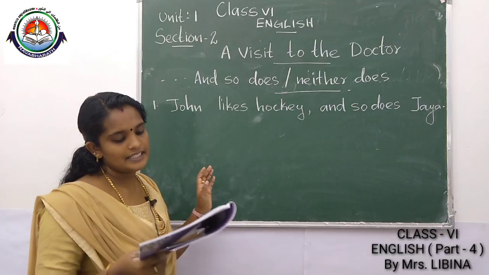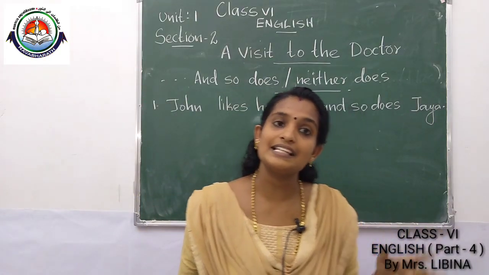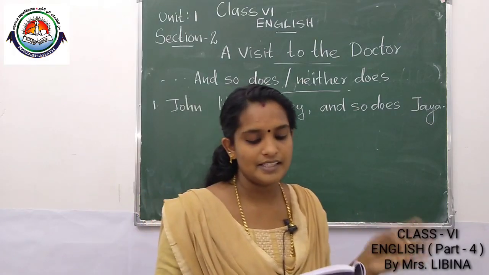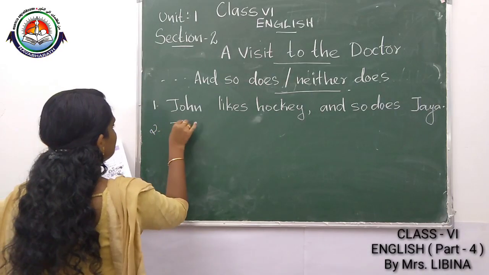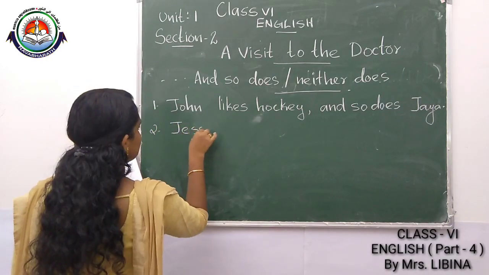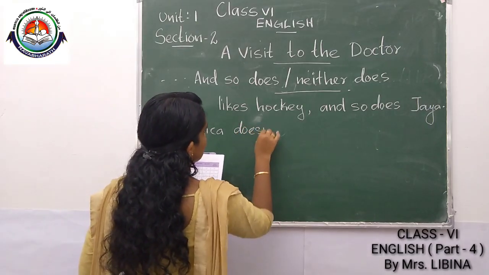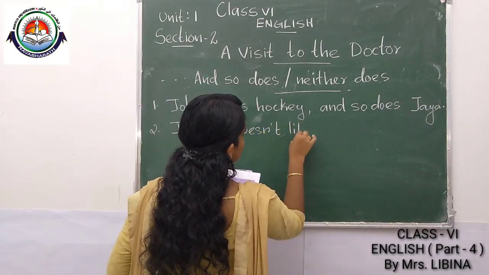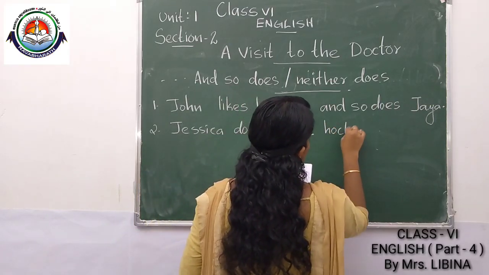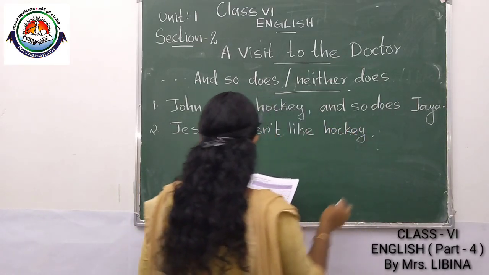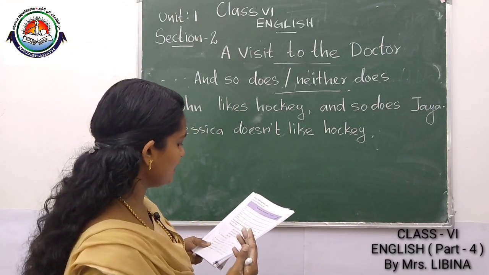Next one. Jessica doesn't like hockey. That's showing Jessica's dislike towards hockey. Jessica doesn't like hockey, and neither does who? Who doesn't like hockey?